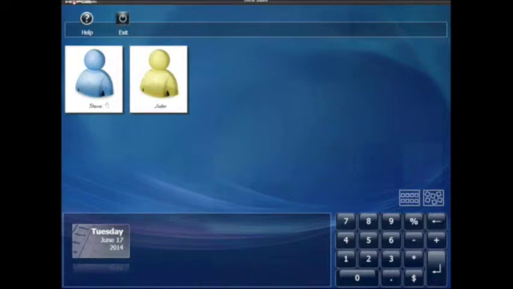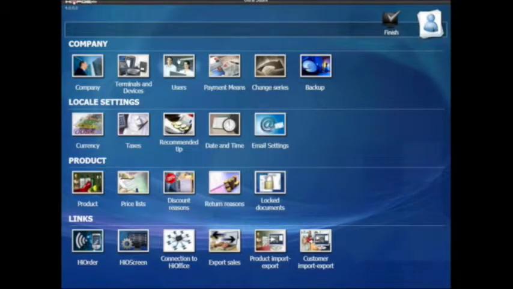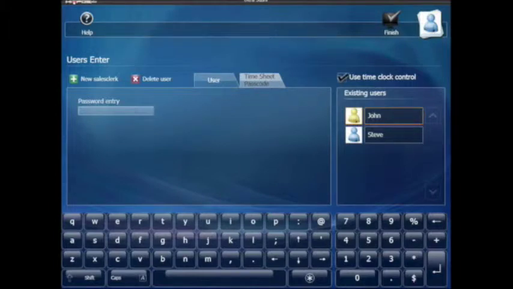Begin by selecting a user. Open Configuration. Select Users. Locate the Enable Time Clock Control button. Open the Timesheet Passcode tab.